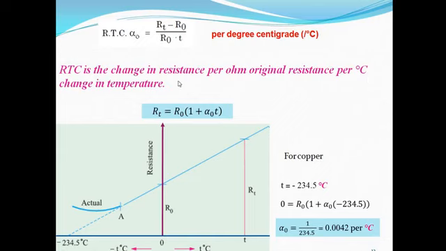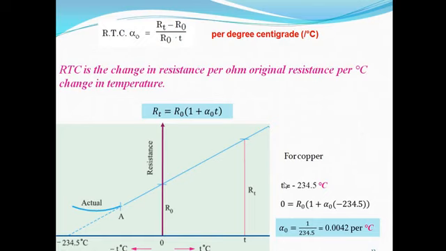in temperature. Okay, now I am rearranging this equation, so I can find out the value of resistance at any temperature if I know the initial resistance and RTC at 0 degree centigrade. So the formula is RT is equal to R0 into (1 plus alpha 0 T). T is any temperature, alpha 0 is RTC at 0 degree centigrade, R0 is the resistance at 0 degree centigrade, and RT is resistance at T degree centigrade.